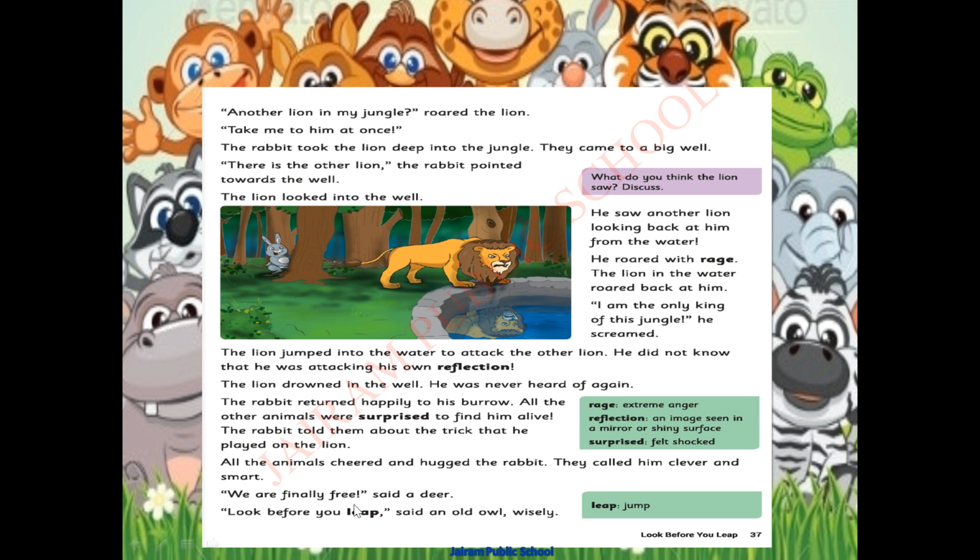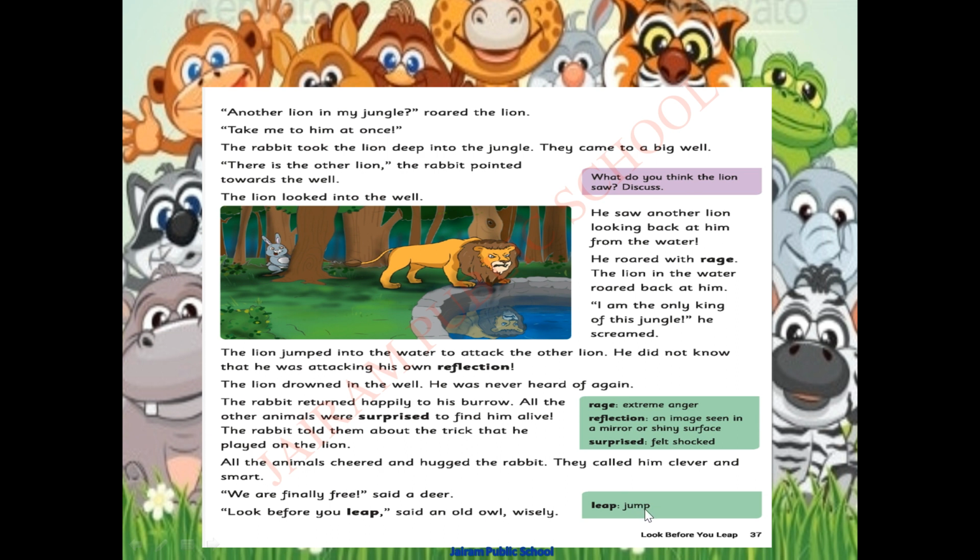Okay, we are finally free, said a deer. We are finally free. The only animal which hunted all the animals was what? The lion. The only animal which hunted all the animals is the lion, and that only animal also died. So everybody is happy. Look before you leap, said an owl wisely.